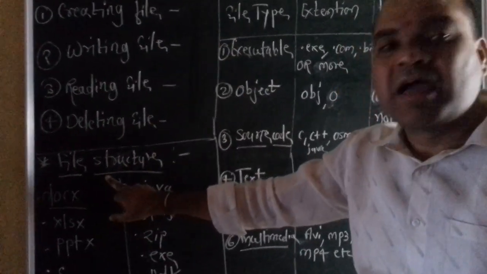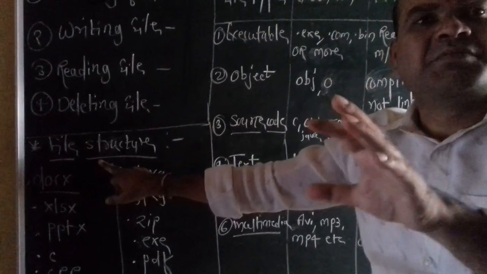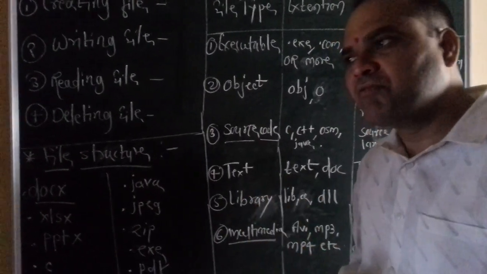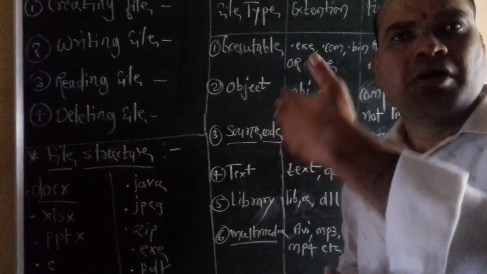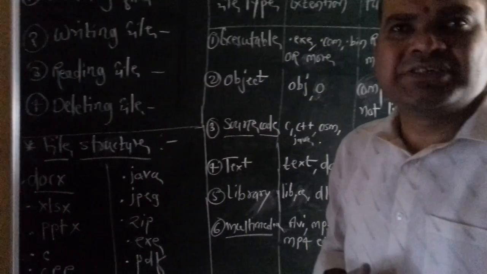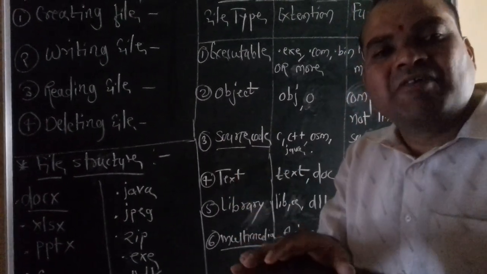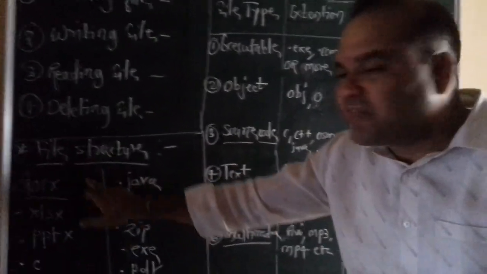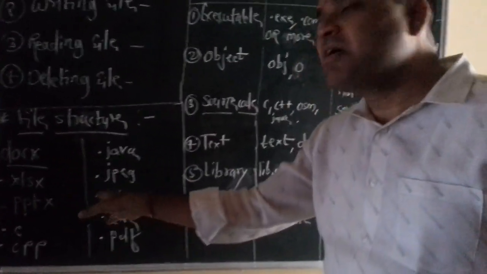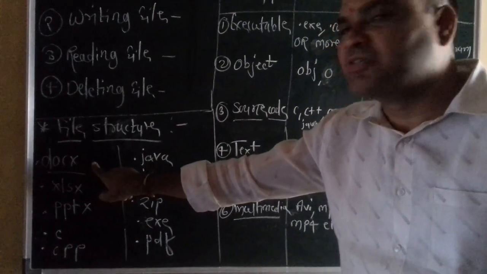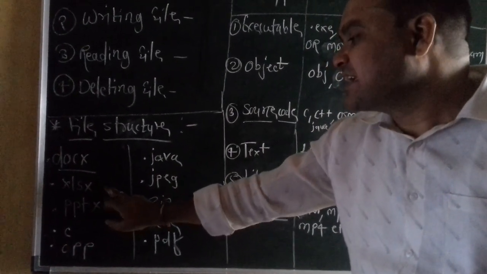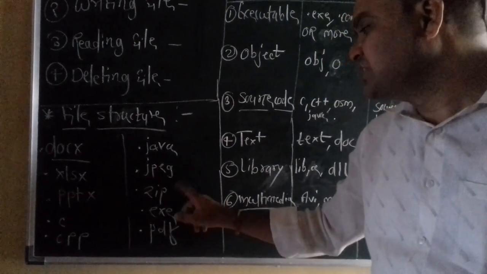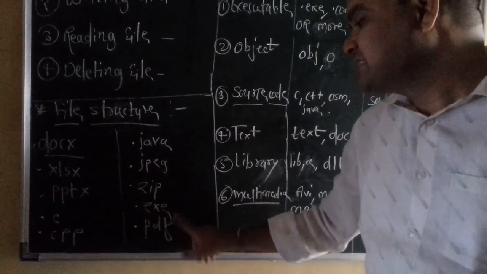Now next part is file structure. File structure means what exactly? File structure is nothing but a file format. Once a particular user or owner creates a file in the machine, that time the files have some extensions. There are a number of extensions available. Here are a few examples: .docx, .xlsx, .pptx, .c, .cpp, .java, .jpeg, .zip, .exe, .pdf.